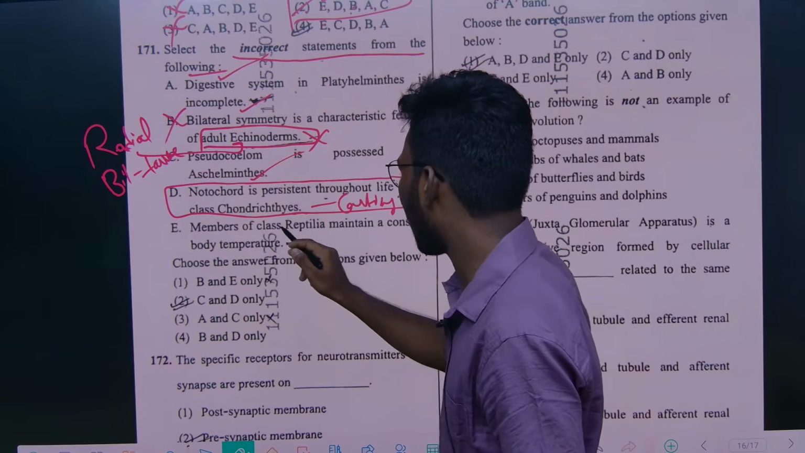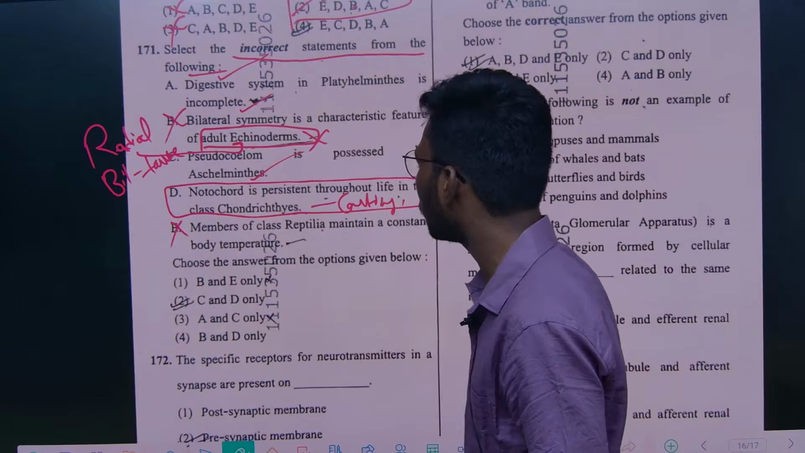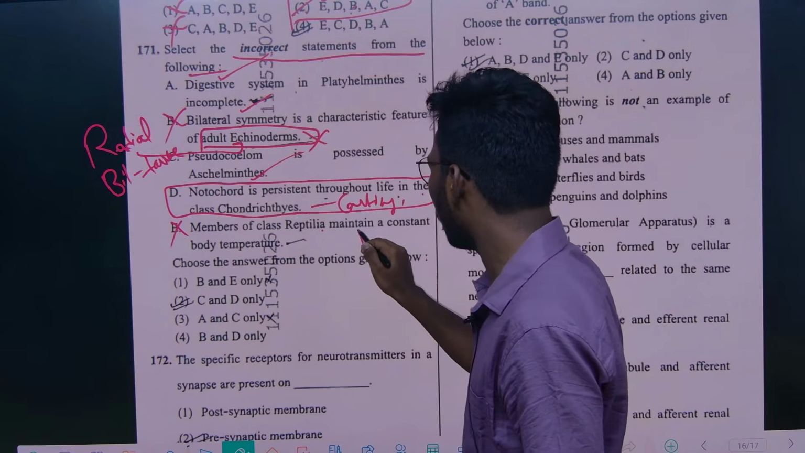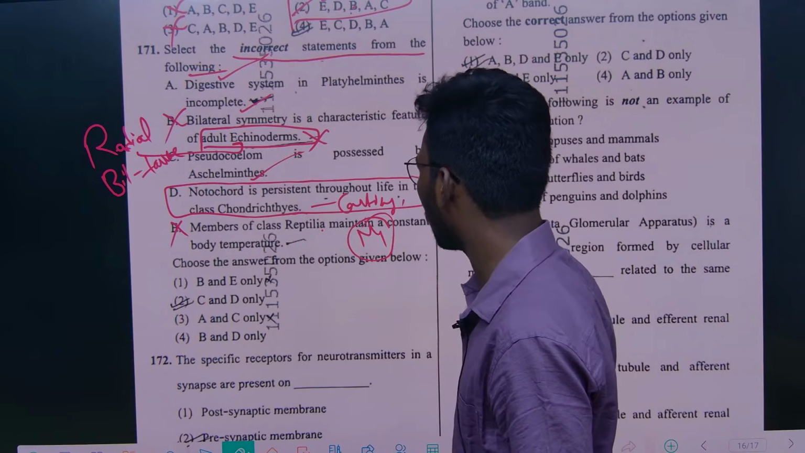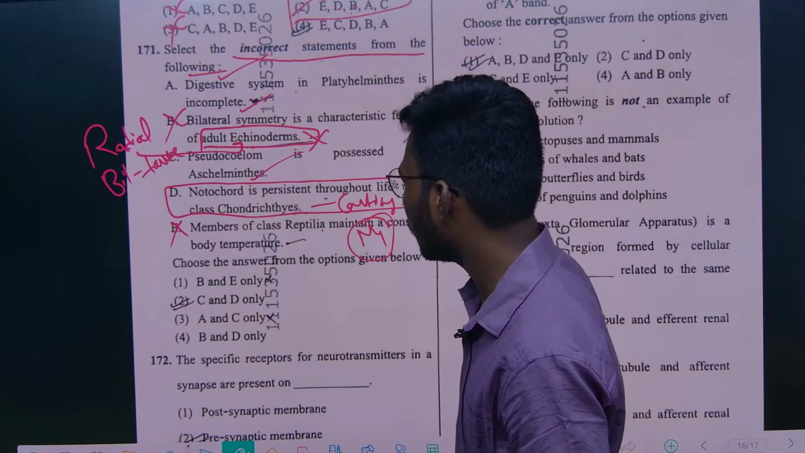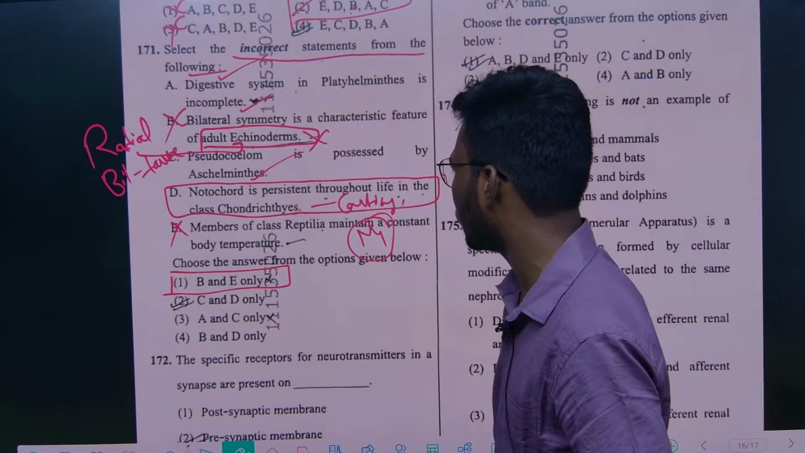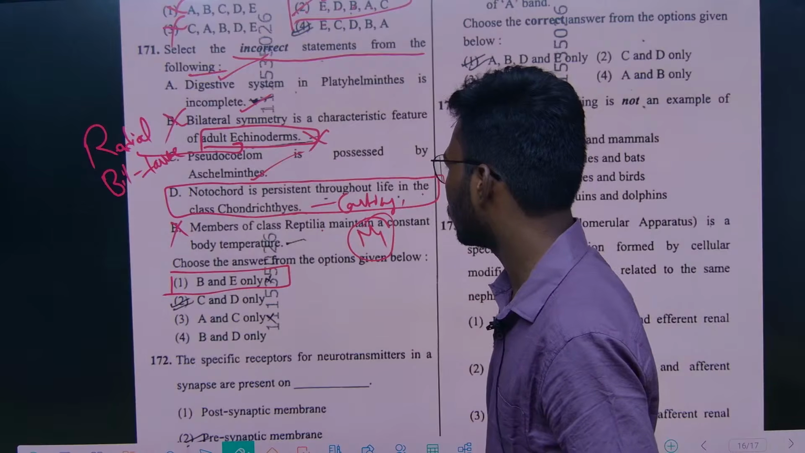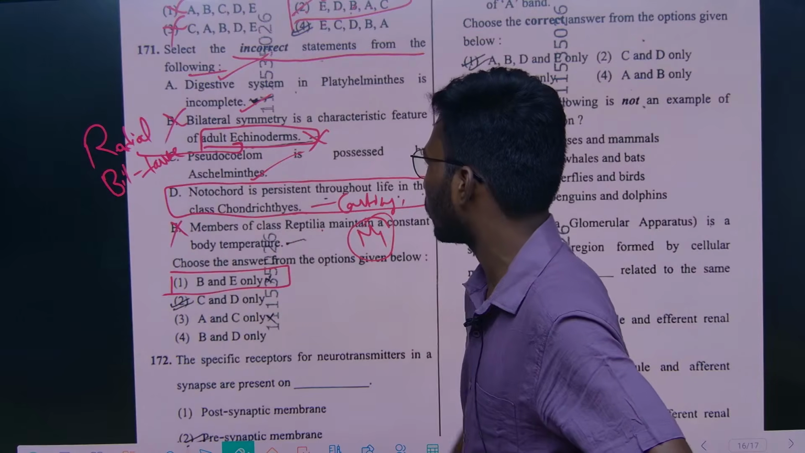And members of class Reptilia maintain a constant body temperature. No, they will not maintain a constant temperature. We humans, mammals, maintain a constant body temperature. So from this, options B and E will be the wrong statements, right? Options B and E will be the wrong statements.